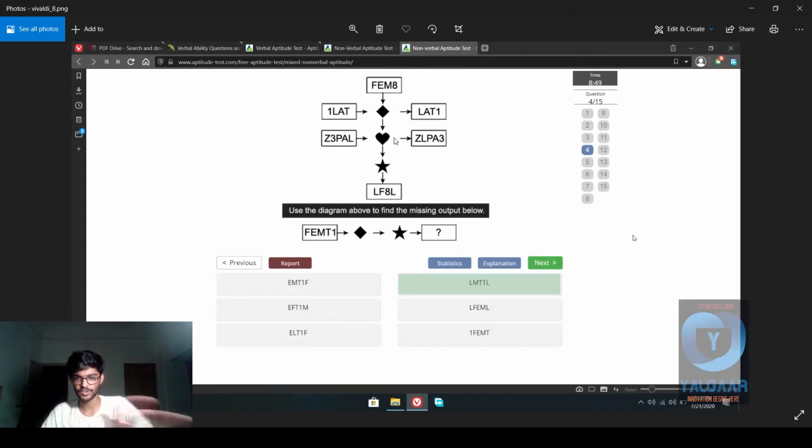That is my guess based on the answers, because I see 5 letters over here. So FEMT1 goes into diamond, the first letter goes to the last, EMT1F, then goes into star. So EMT1F, E and F become L.